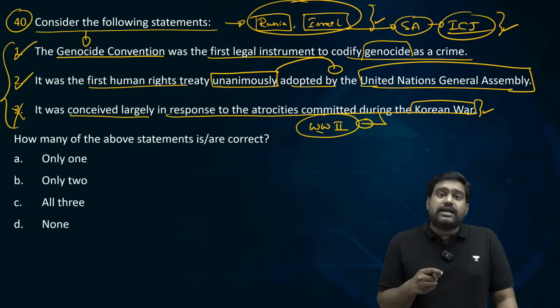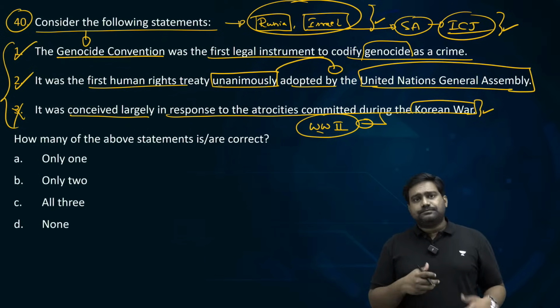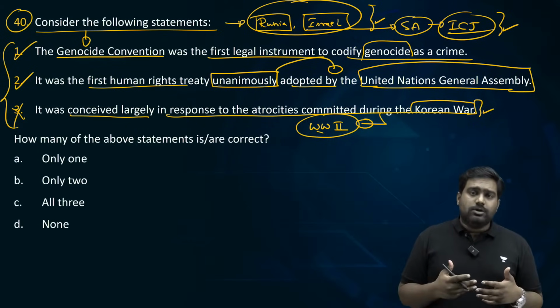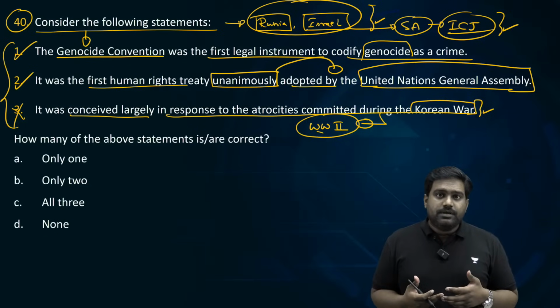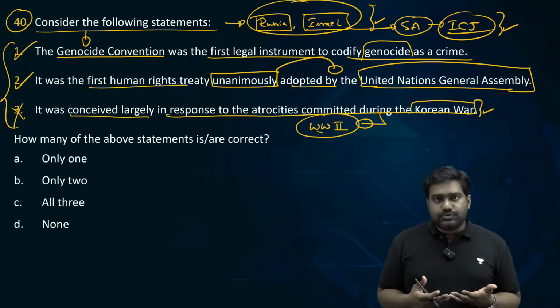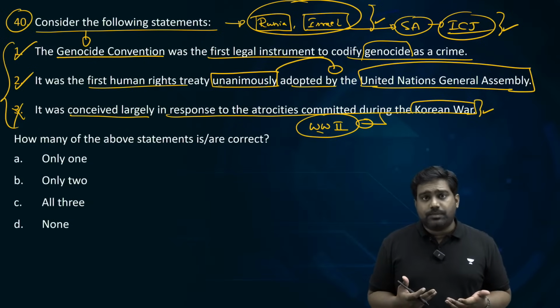the concept of genocide was developed by a Polish Jewish lawyer, Raphael Lemkin, who was deeply affected by the Holocaust committed by Nazi Germany under Adolf Hitler. Right? A genocide was committed against the Jews. Millions of them were exterminated across Europe under Hitler's Nazi Germany.